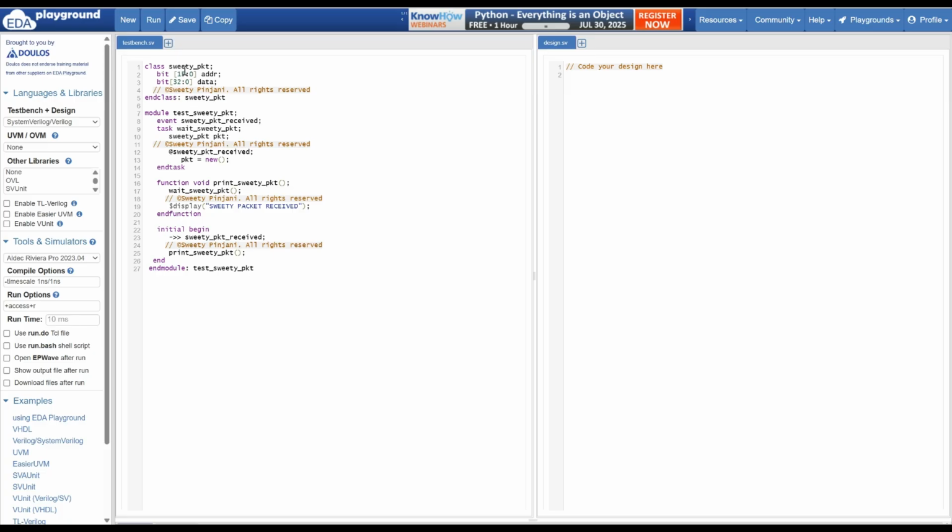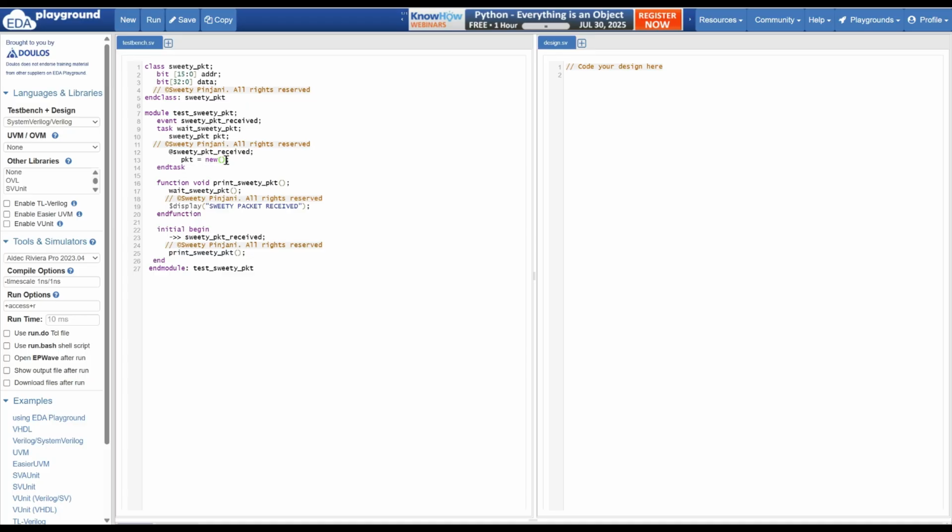I have a class which has a 16-bit address and 33-bit data. Then I have a module test with an event sweetie_packet_received. Then I have a task which will wait for this event. The name of the task is wait_sweetie_packet. Here I am creating an instance of sweetie_packet. We'll wait for the sweetie_packet_received event. Once it is received, I am allocating memory to the object.